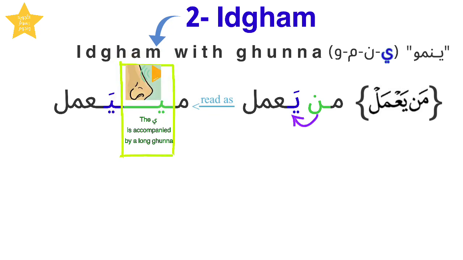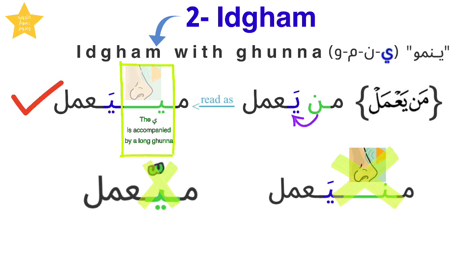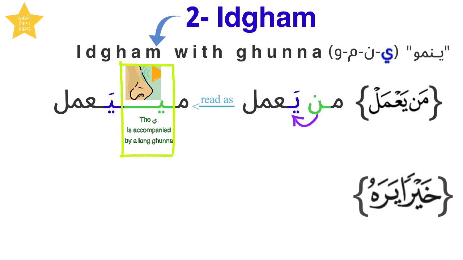We don't say من يعمل because then we would have kept the noon clear rather than combining it with the next letter. We also don't say من يعمل and exaggerate the shadda on the ya. The correct pronunciation is من يعمل.